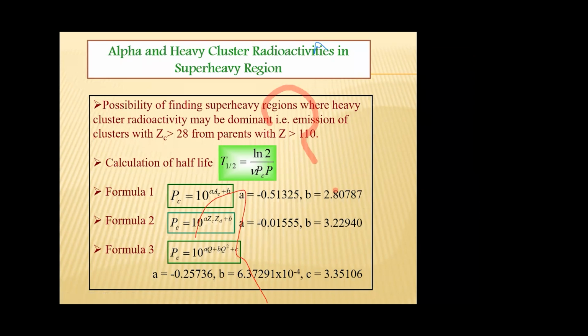We have developed 3 expressions for cluster formation probability. The first one depends on A_c, the mass of the cluster. The second one depends on Z_c Z_d, the product of the Z value of the cluster and the Z value of the daughter nucleus. The third one depends on the Q value of the reaction.